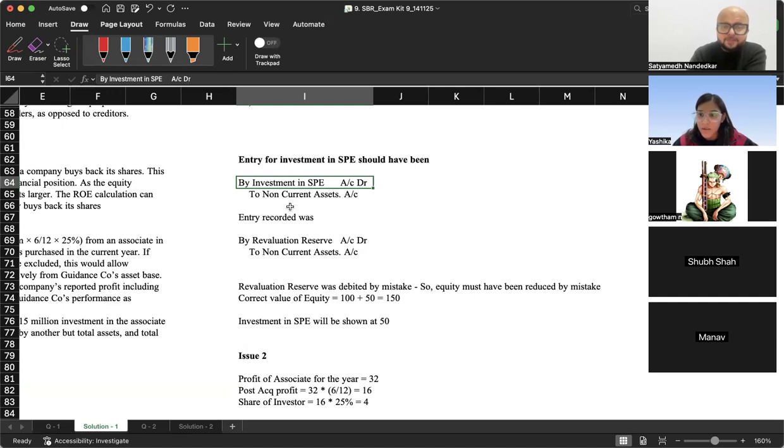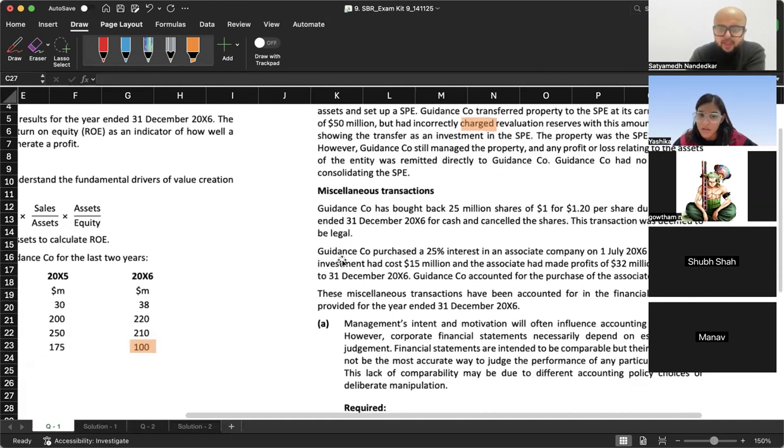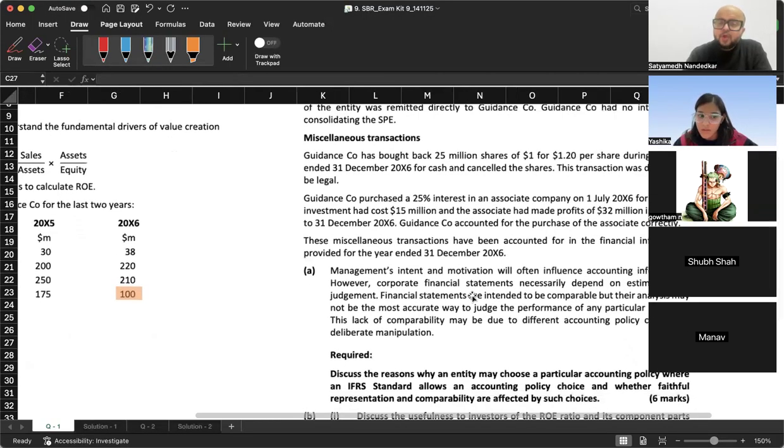Sir, I was asking about investments in associates. Investment in associate. Guidance company purchased a 25% interest in associate for cash, and you are saying that it was not included in the assets of the previous year and you want to make it comparable. Yes, sir. What do the others have to say about that? Sir, net to net, it would be same because cash is going out and then we are debiting the investment in associates.